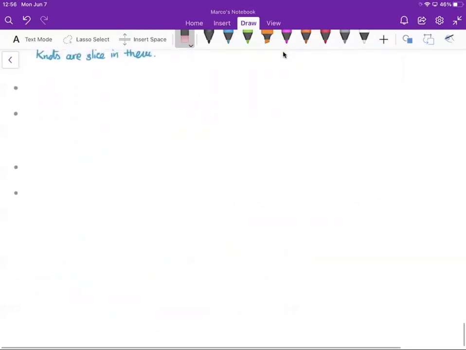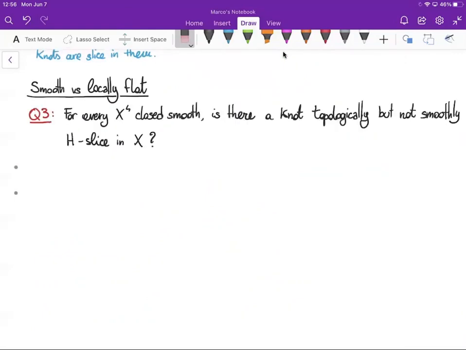Let's go to the last open question that I'd like to discuss, which concerns the dichotomy between smooth and locally flat. The question is whether every closed smooth four-manifold X admits a topologically but not smoothly H-slice knot. We know that the answer is yes for some four-manifolds, for instance for S4, where it is well known that topological and smooth sliceness are different concepts.